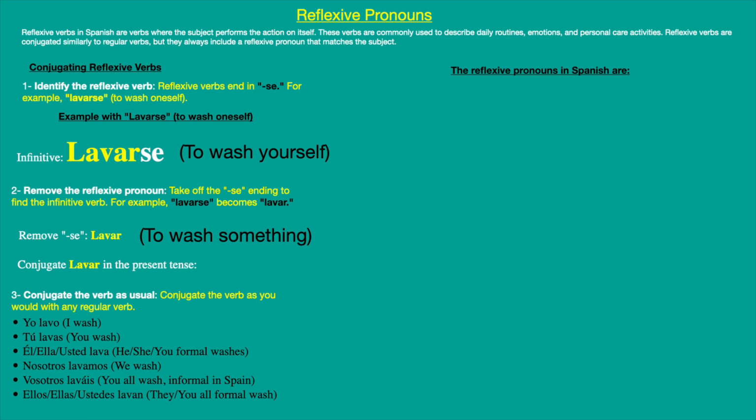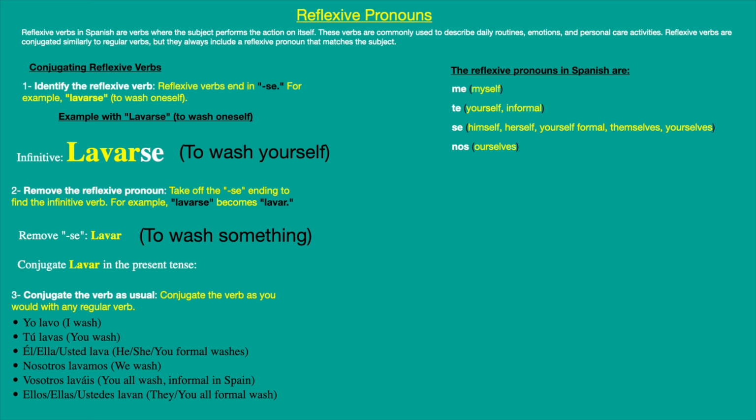Then the second part is to see how you will use the reflexive verb. For the first person singular, you use me, which is myself; te, yourself; se, himself, herself, yourself, and in the plural themselves or yourselves; and nos, ourselves. So when you are using lavar, you depend on the subject pronoun to decide which one to use: me, te, se, or nos.